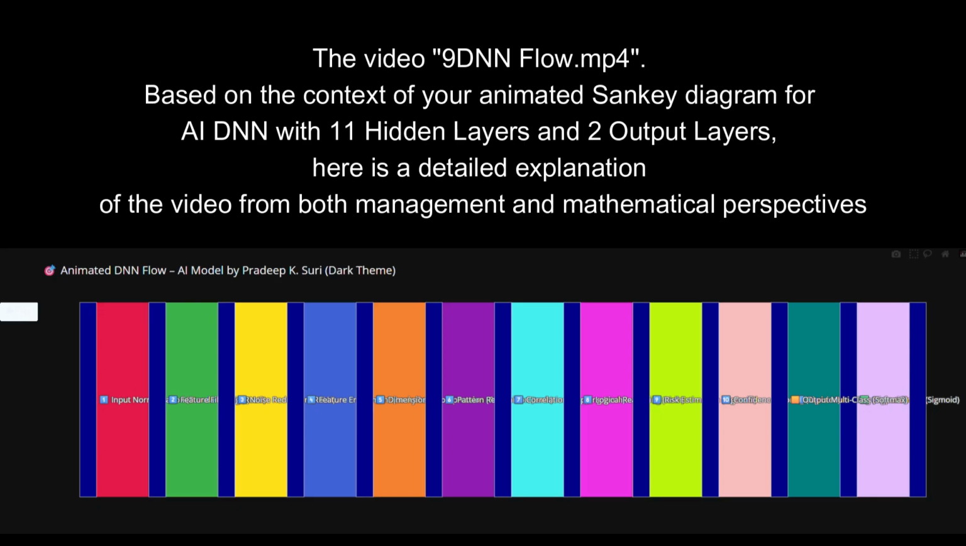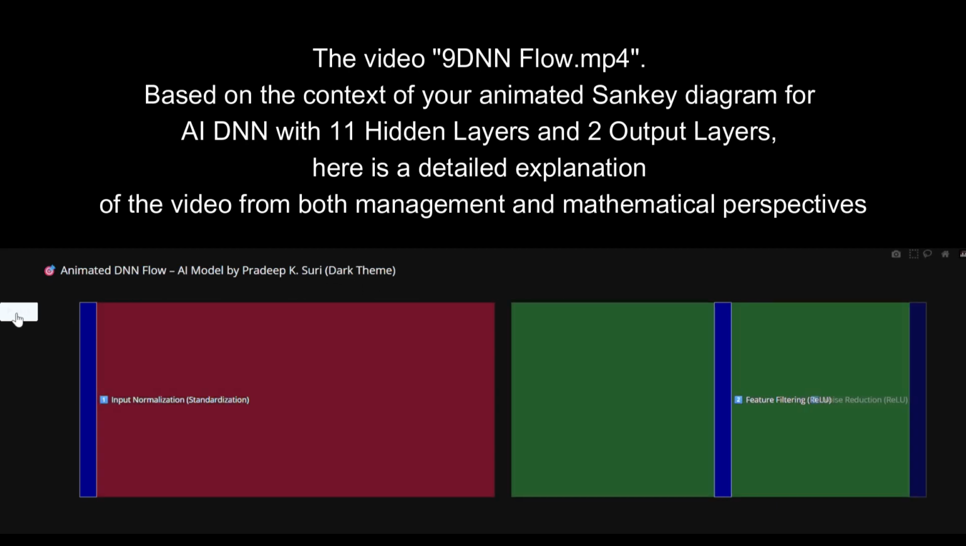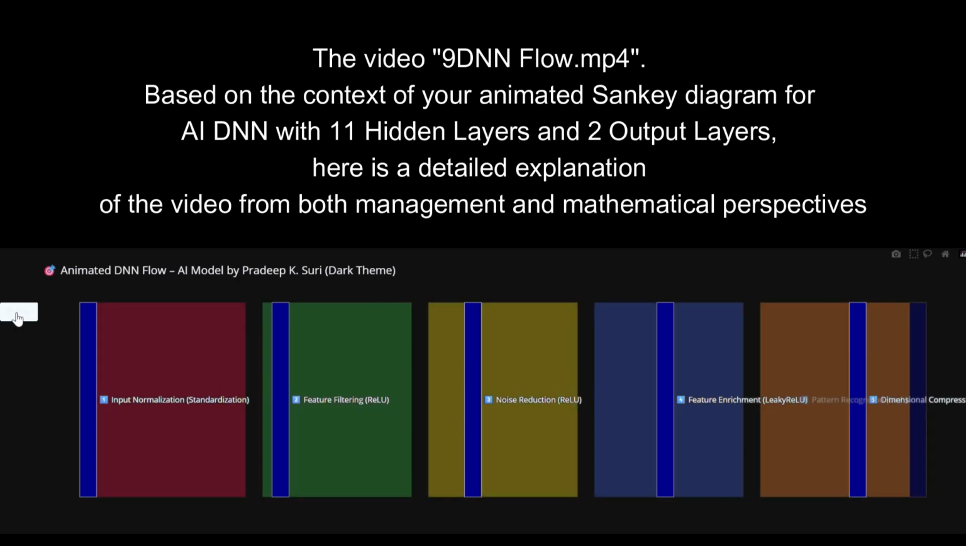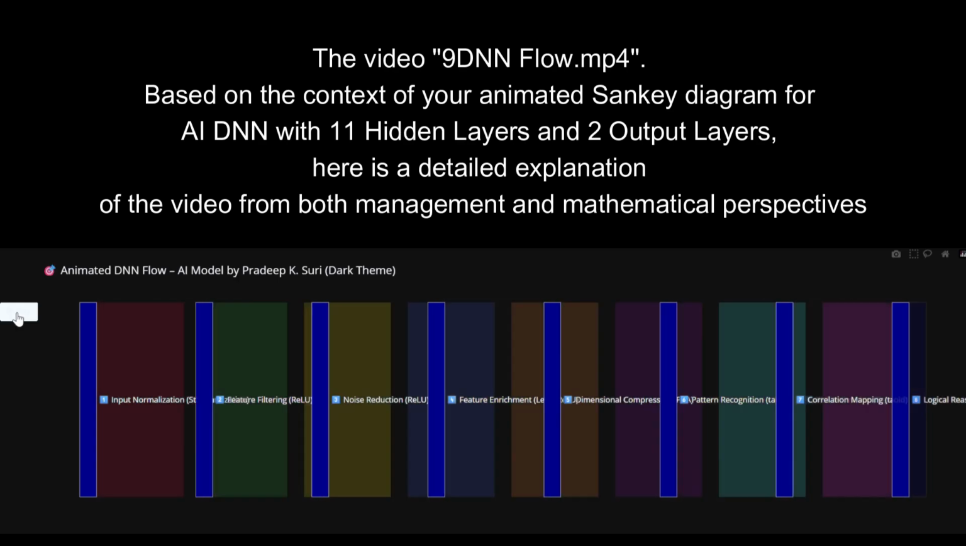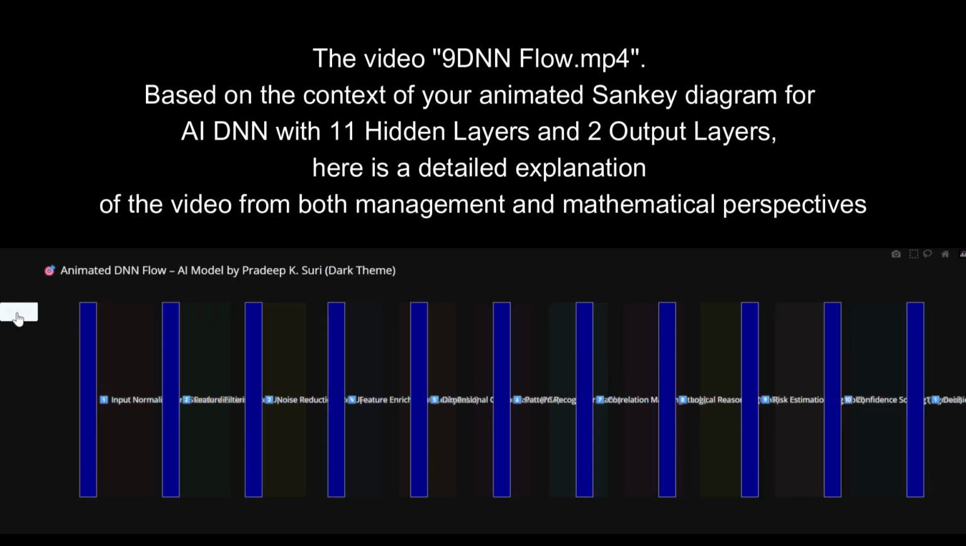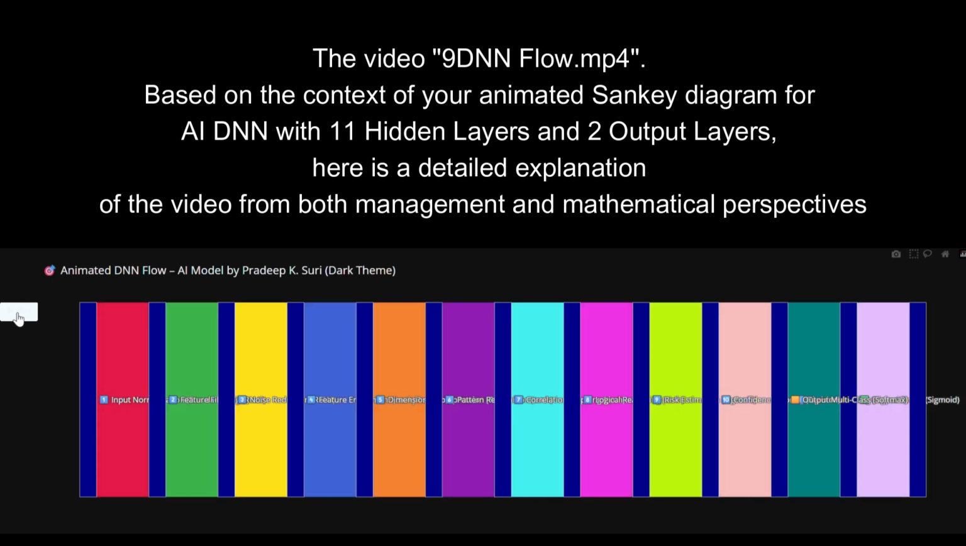Summary. Video title, Animated DNN Flow, AI model by Pradeep K. Suri. For management, shows how AI systems transform messy inputs into clear outputs through logic and learning. For technical teams, each animation step corresponds to real math behind DNNs. For strategy leaders, confirms AI can align with business KPIs, risk metrics, and compliance logic.